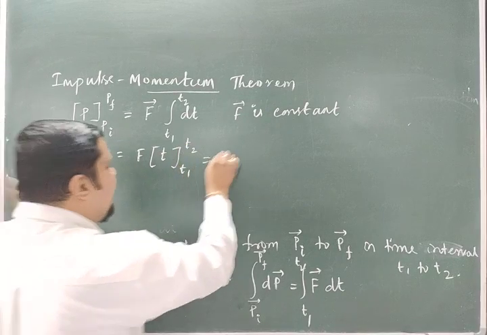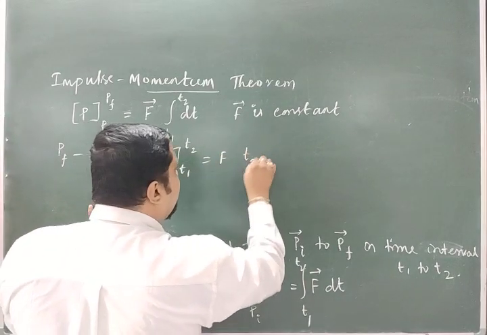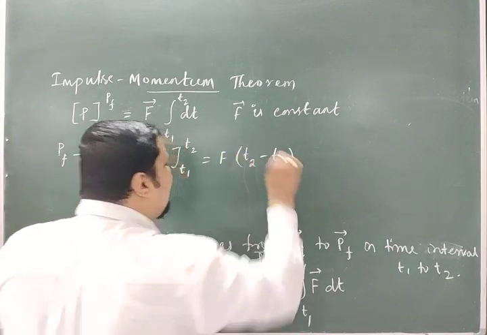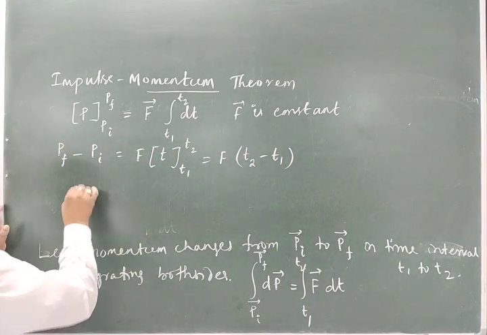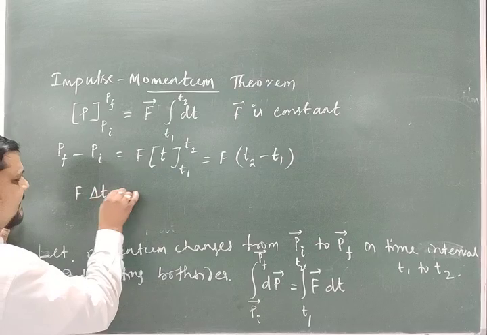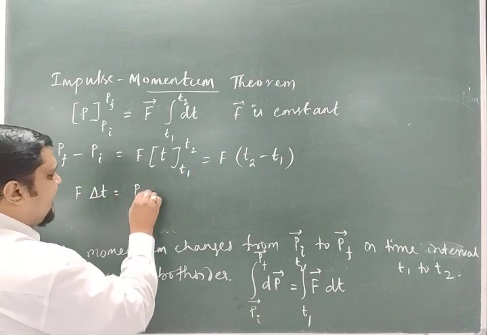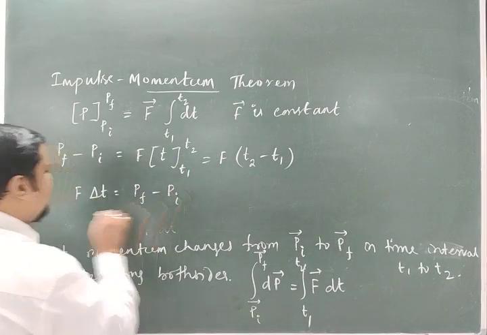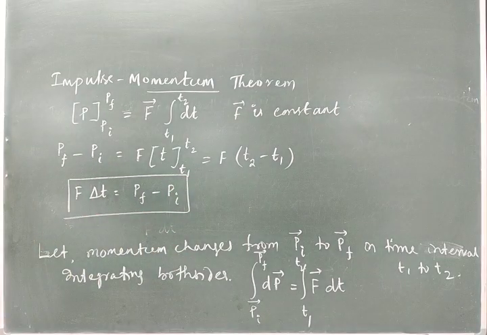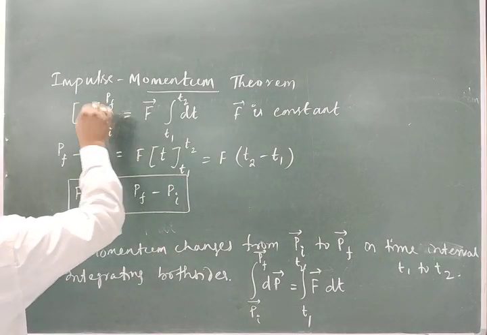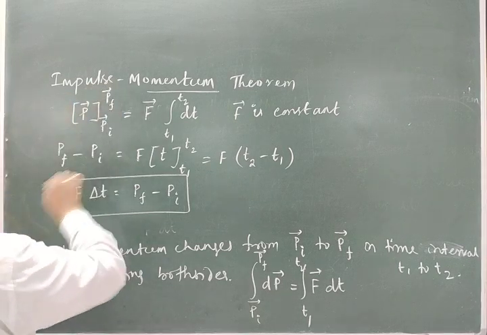So again I will solve: F times (T2 minus T1). What is this T2 minus T1? The time interval delta t. So F delta t is equal to Pf minus Pi. This is with vector symbols, okay? I forgot to put the vectors.